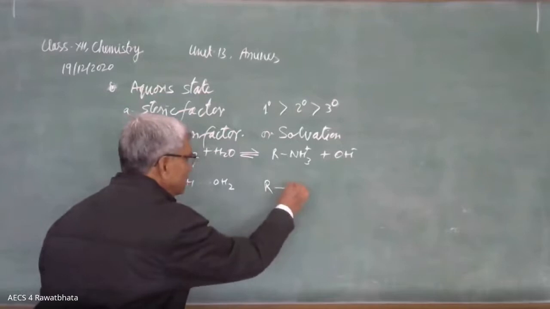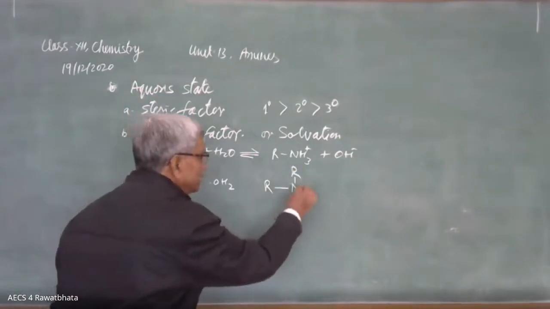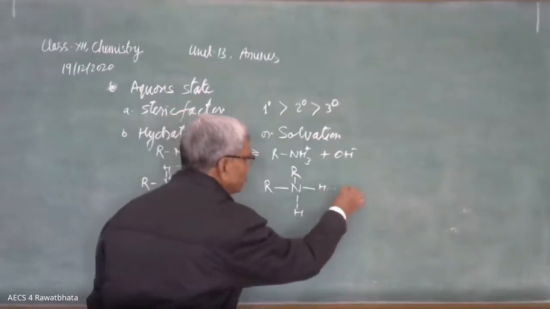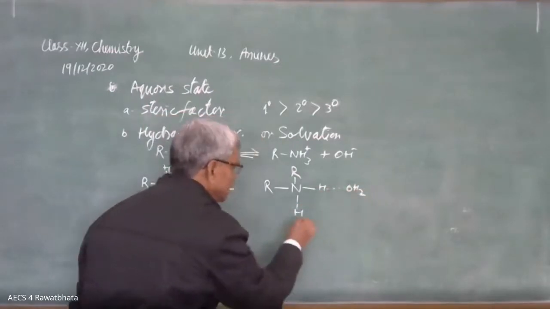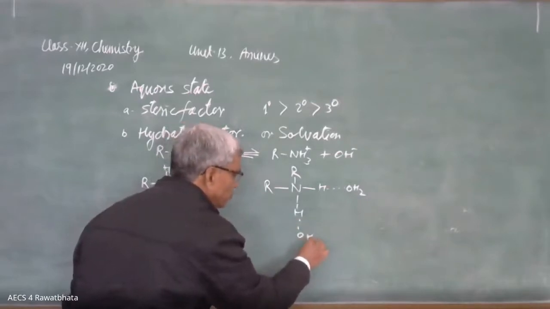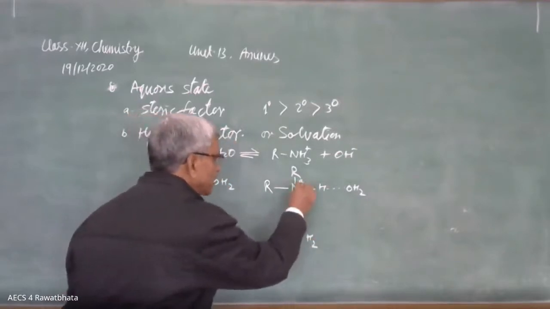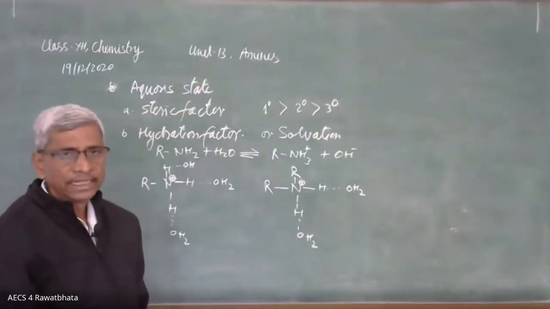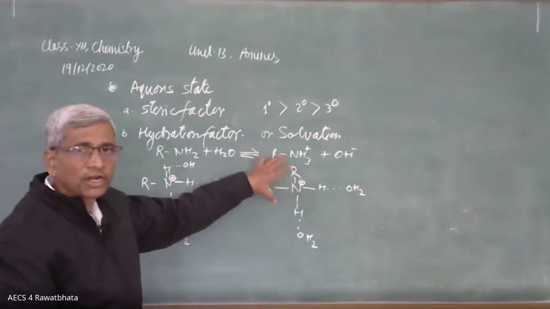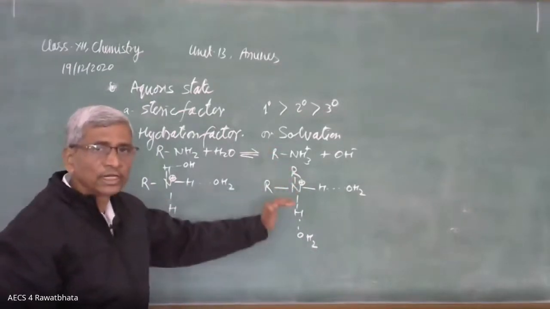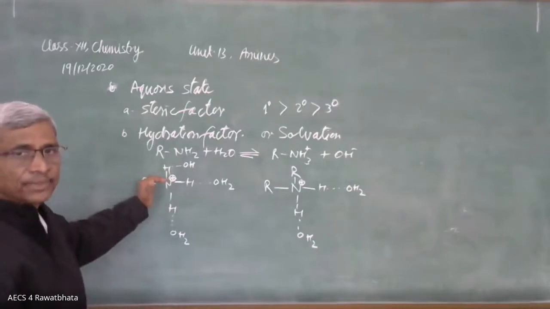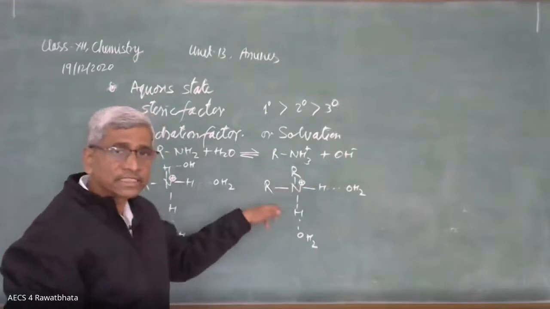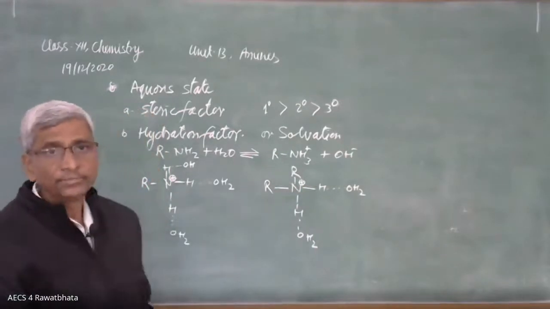Here is R and R, and here is H, and here is hydrogen. Here it is going to form a hydrogen bond with a water molecule, and here also with a water molecule, OH2. Here is the positive charge. Only two hydrogen bonds can form, and its solvation energy or hydration energy is lower as compared to 1-degree. Therefore, its ability to provide OH negative ion is lesser than 1-degree because of the hydration.